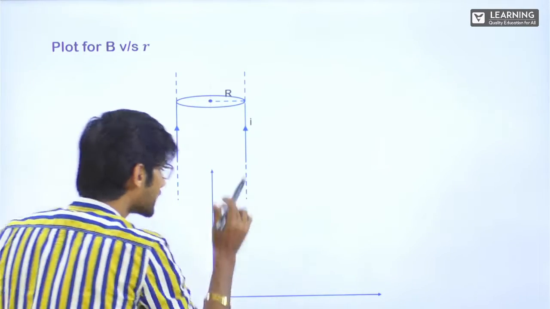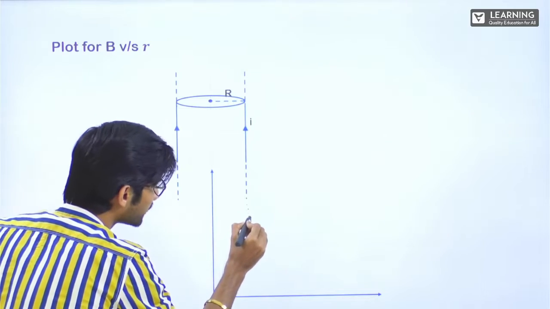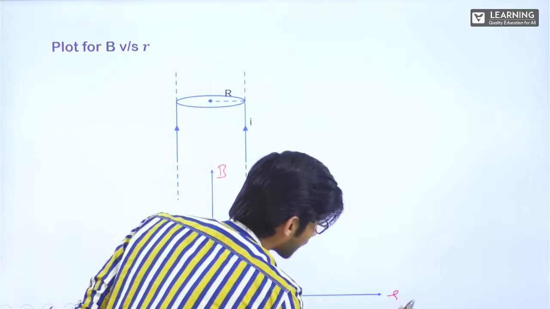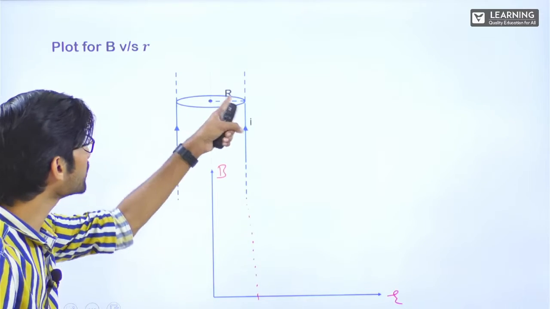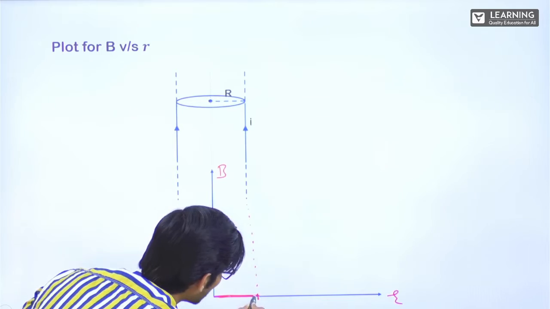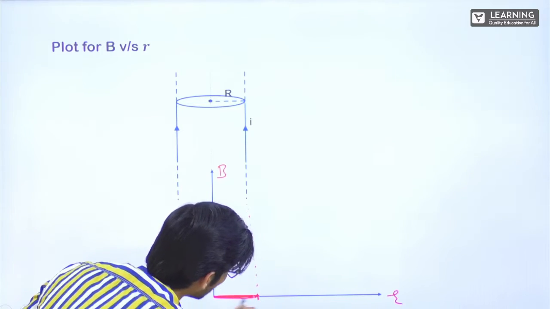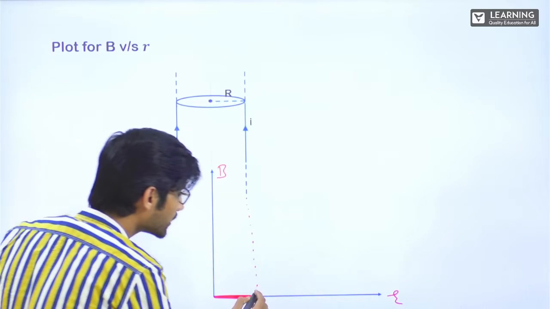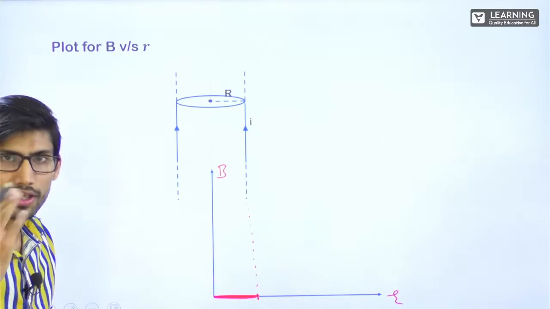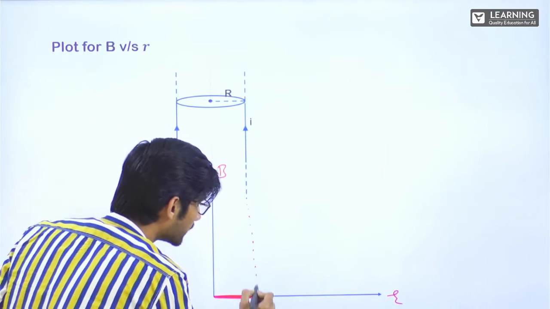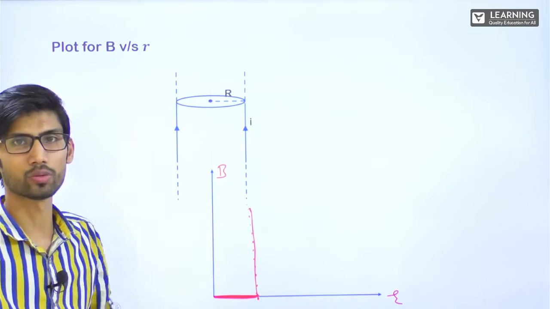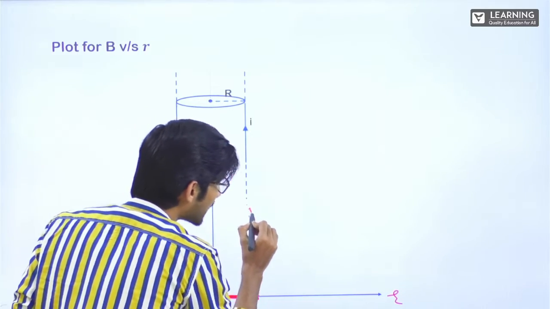So inside this cylinder, we have already seen that till here, let's say this is B, this is R. So till R is equal to the radius, the magnetic field inside is 0, correct? And suddenly the moment this small r crosses capital R, when it comes outside the cylinder, the magnetic field increases. Suddenly it gets some value, right? And then it starts decreasing.